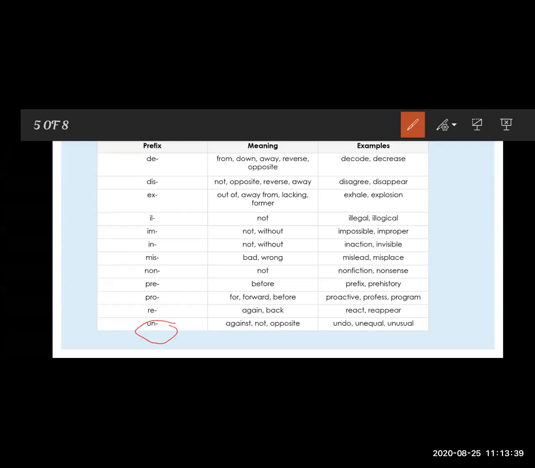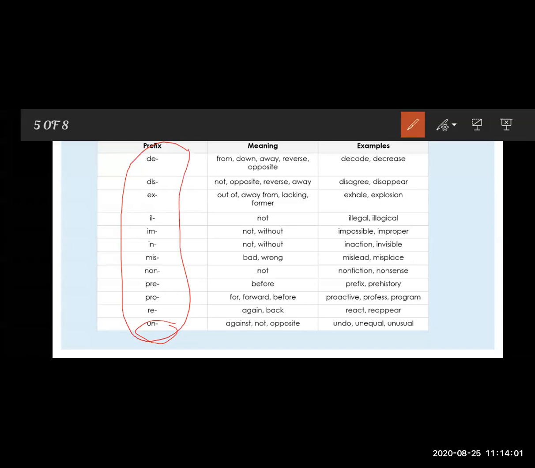Now see un. What is the meaning of un? That is against, not, and opposite. So see, undo means not do. Unequal means not equal. Unusual means not usual. So these are all prefixes.